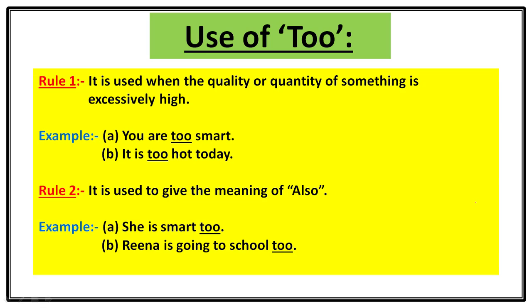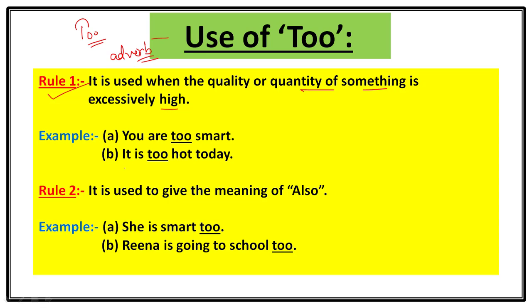Let's proceed further and learn how to use too, T-O-O. It is an adverb. So let's take rule number 1. It is used when the quality or quantity of something is excessively high. You are talking about something which is very excessive, a very excessive amount is present there. So you will use too, T-O-O.